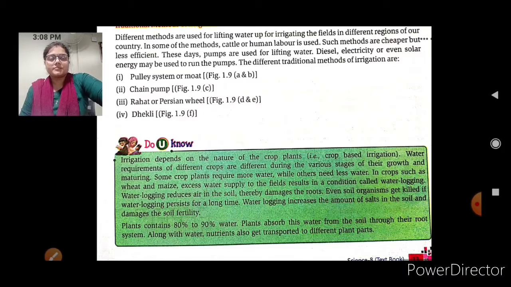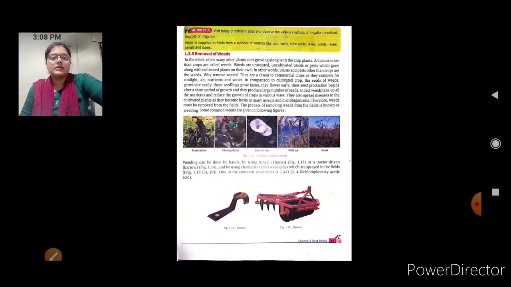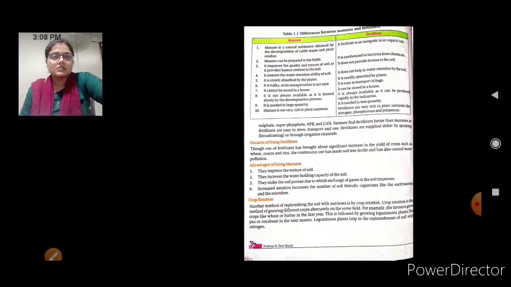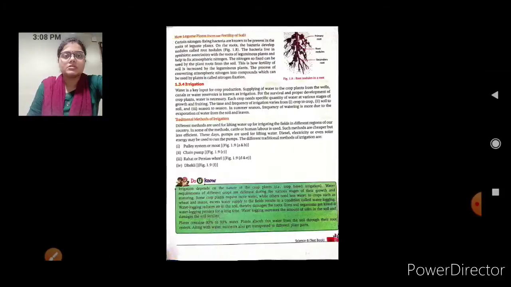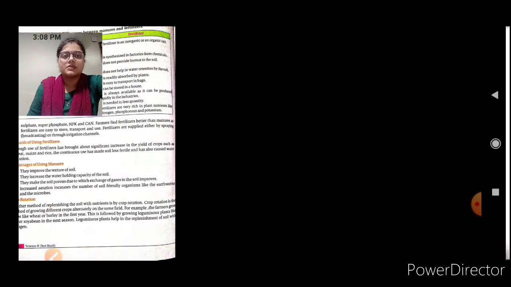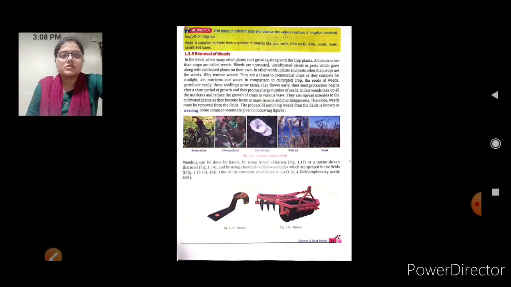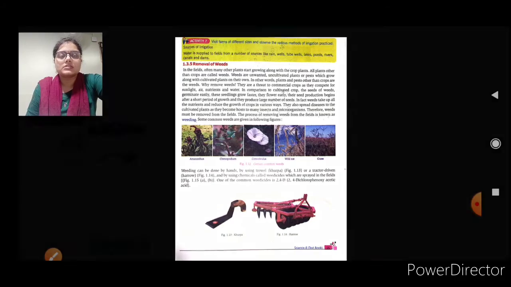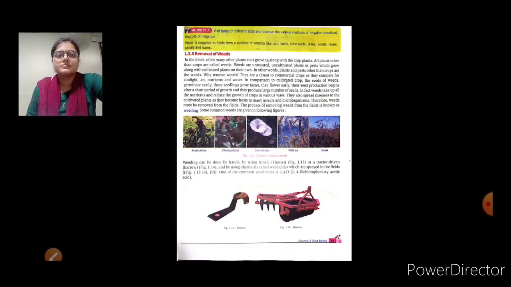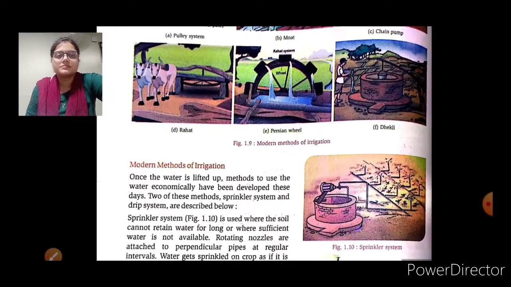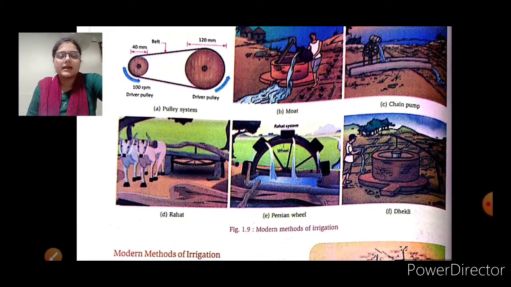Now next, we have discussed the manures. This activity we have done, and afterwards we are going to discuss the modern methods of irrigation.